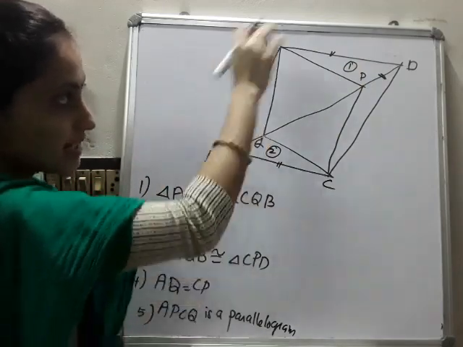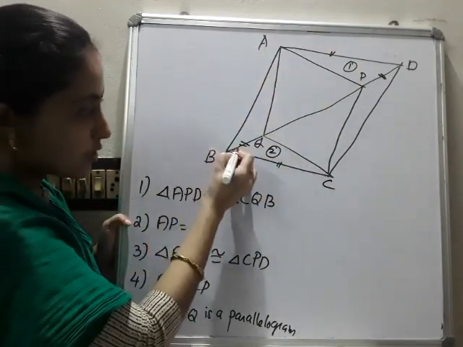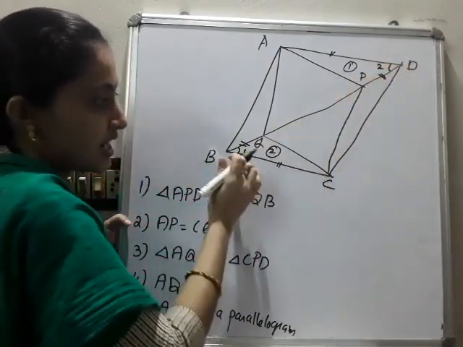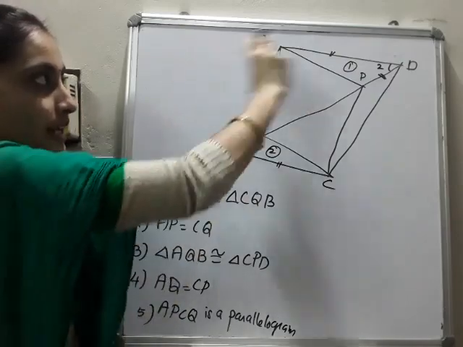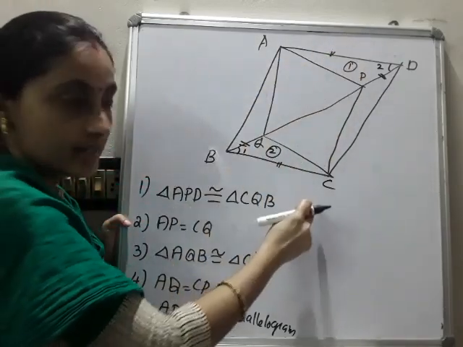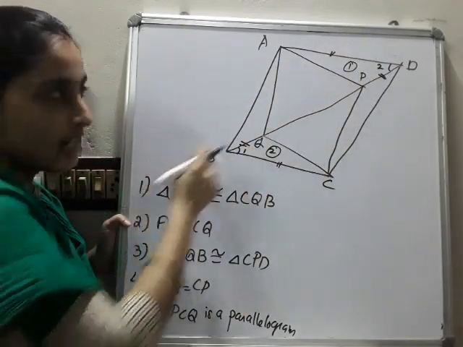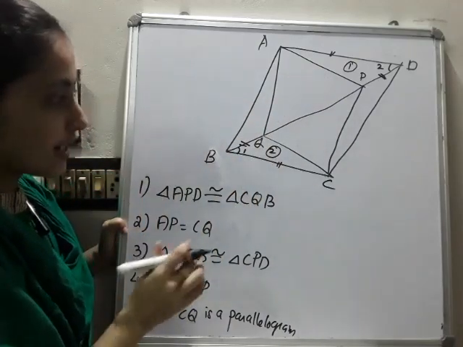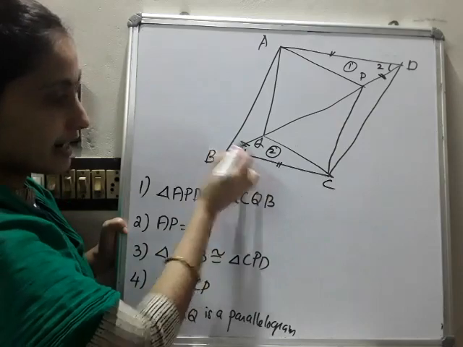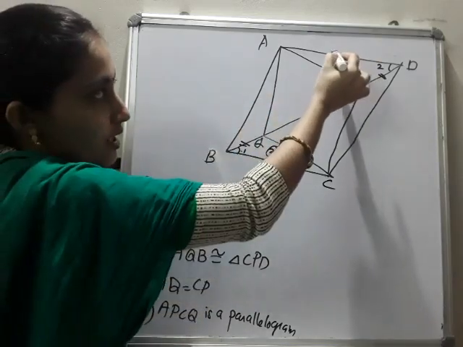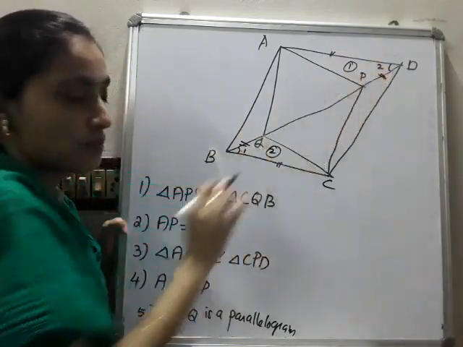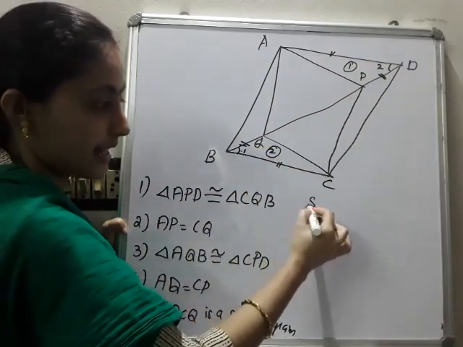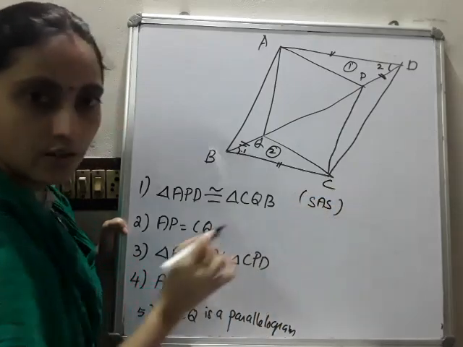And once again, this is a parallelogram ABCD. Is it? So this angle, angle 1 I will mark here. And this as angle 2. What is the speciality of angle 1 and angle 2? AD parallel to BC cut by a transversal BD. So forming alternate interior angles, they are equal. Is it? So we can say that what? SAS. Here also SAS. By SAS congruence rule, these two triangles are congruent.